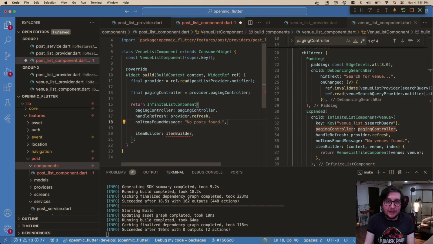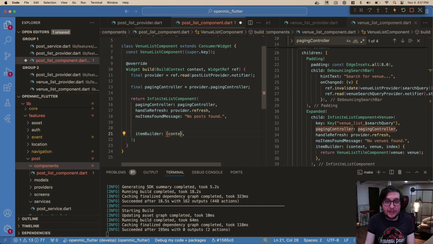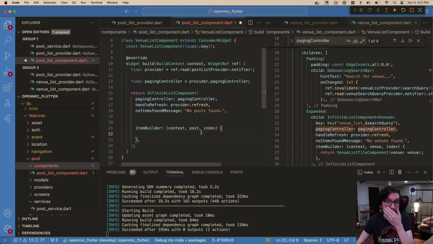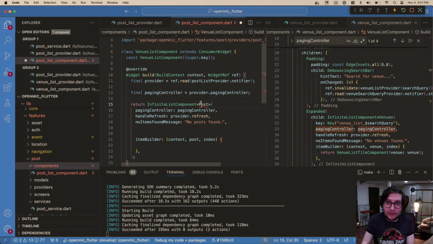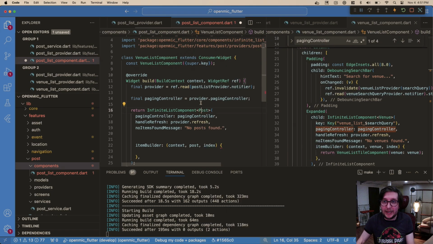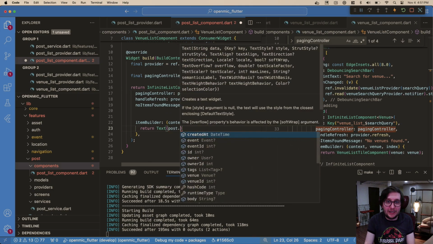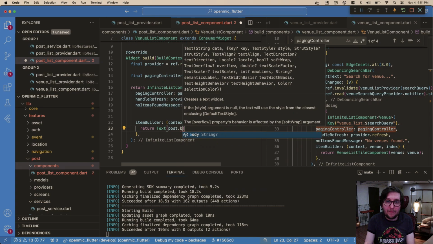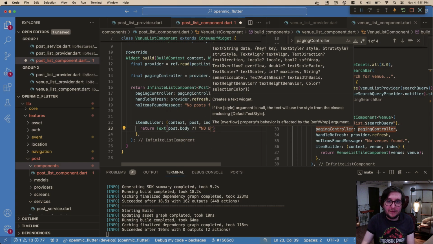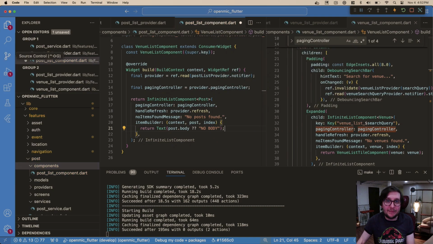Okay, then we have our item builder. So item builder is going to get type context. It's going to get a post, and it's going to have an index, which is the index we're in. And it knows it's a post. How does it know it's a post? We didn't even do this. I thought we had to decorate it like this, but it figured it out somehow. Okay, and here we want to return, let's just return text, post.body, no body. Okay, so there's our post list component.